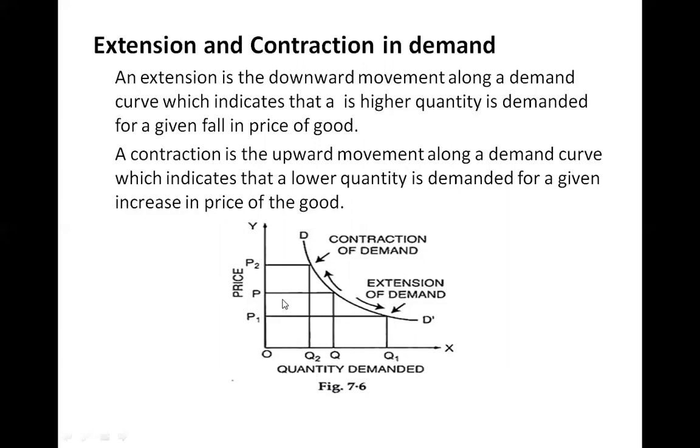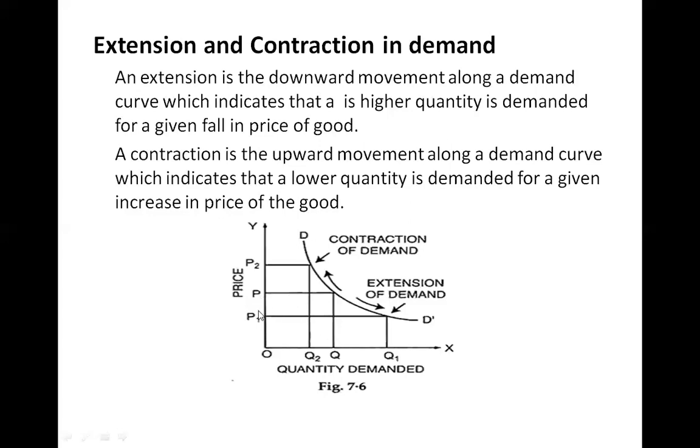This much only I have reduced, but the demand has increased. I have reduced the price from P to P1, but the quantity demanded changes from Q to Q1, this much area, this much more. So this is called extension in demand. When the price is reduced, the quantity demanded is more.